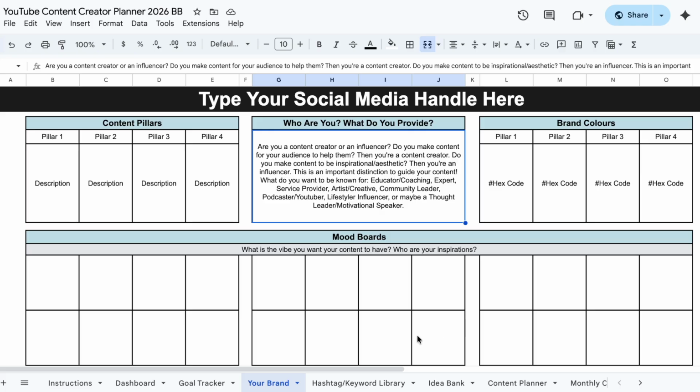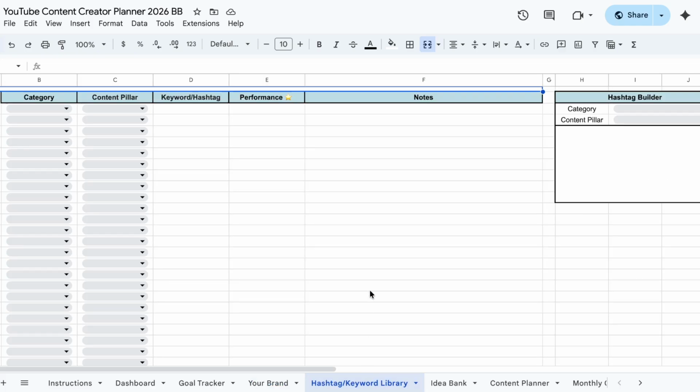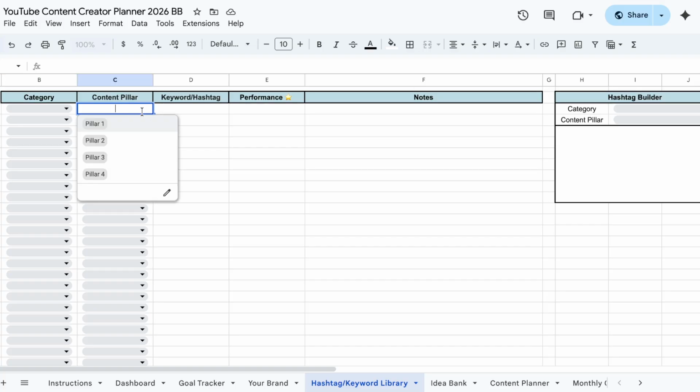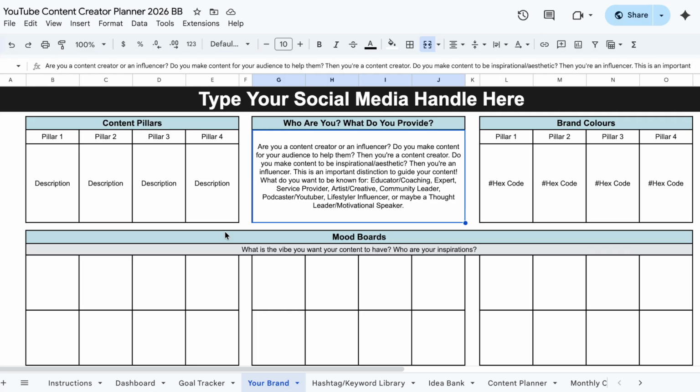Next up is your hashtag/keyword library. Now, the way this works is every time you put in a hashtag or a keyword, make sure you actually include that hashtag. You're going to choose what category it's for, if it's for growth, engagement, SEO, or just a niche one, and which content pillar it relates to. This will automatically change the names based on the information you fill in over here.